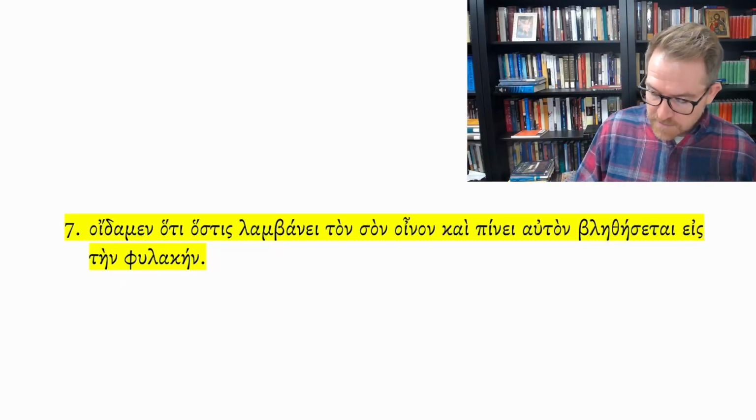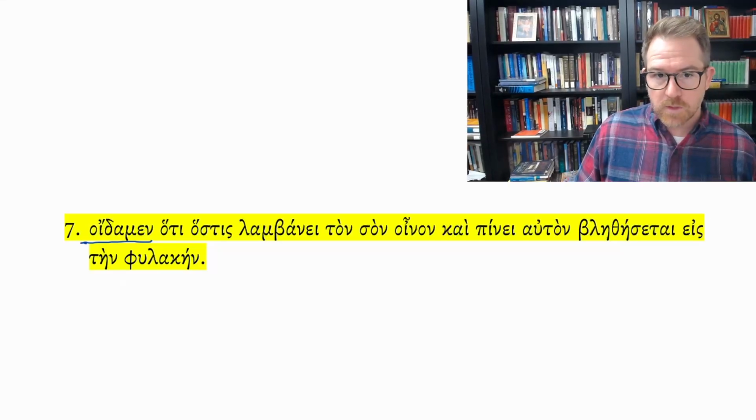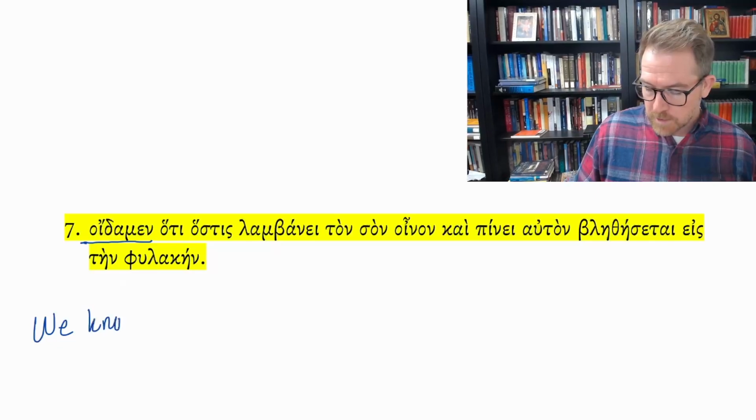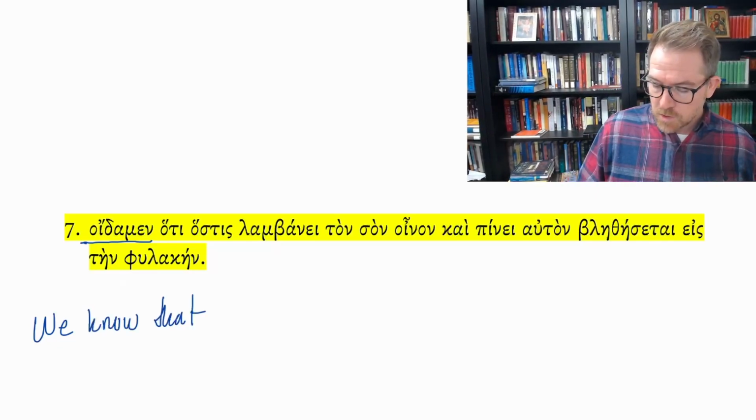We know that. So we have oida, which we were learning in lesson 27. We know. What do we know? Content. That. Hostis. Who. And then the indefinite. Whoever.